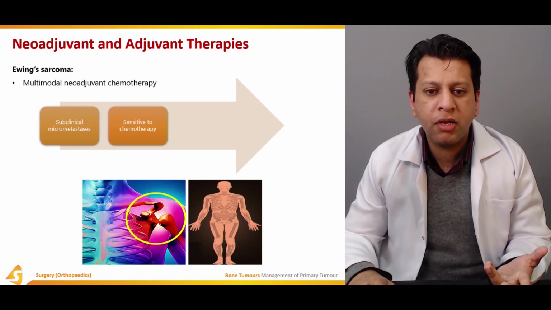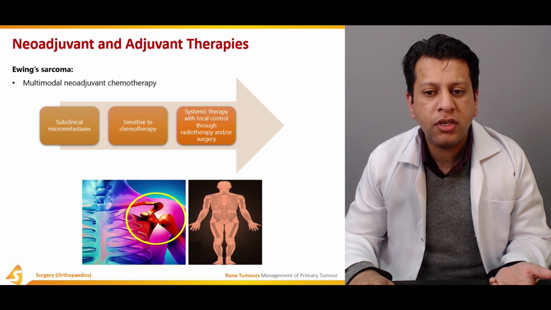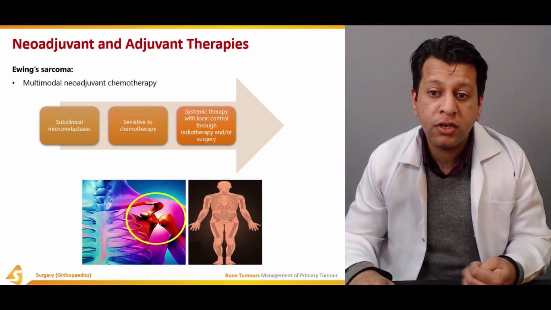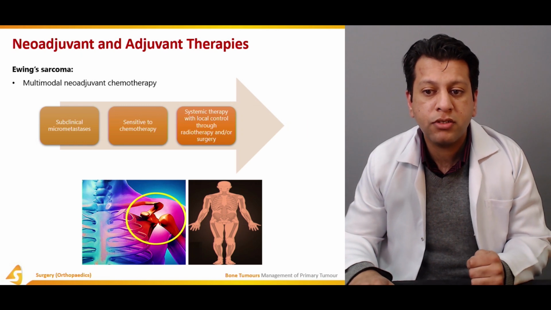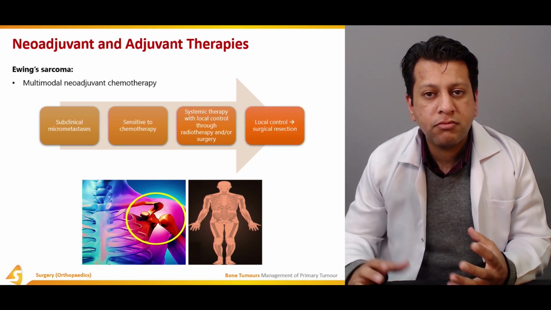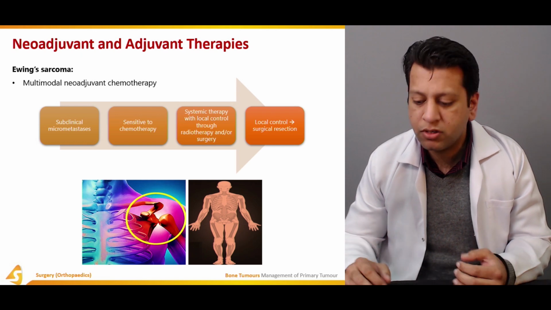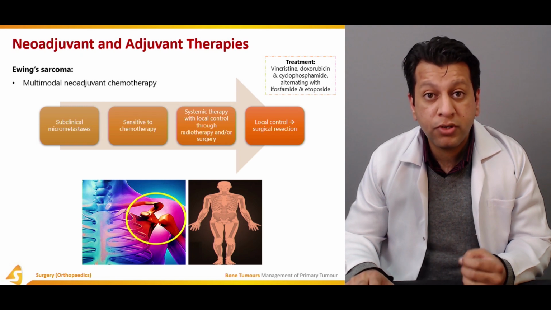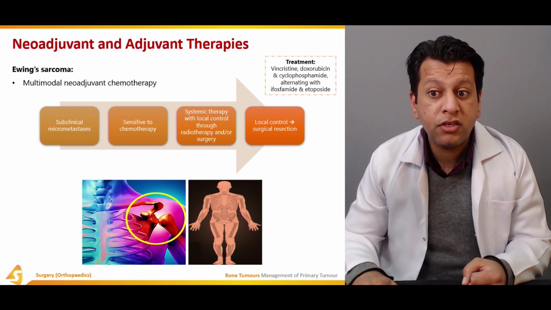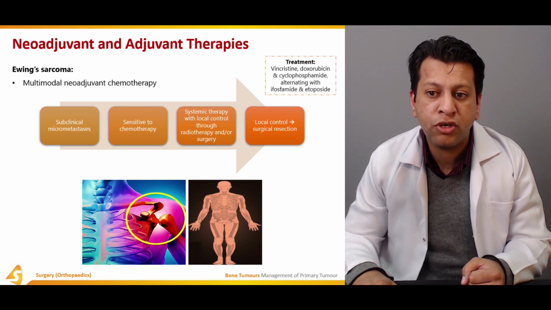As I just told you, we are giving this neoadjuvant chemo to treat basically subclinical macrometastasis, as it is usually sensitive to chemo as well. The systemic theory is combined with local control through radiotherapy and surgery. And if it's involving the knee, you have to resect it out so that local control is actually achieved. The most common drugs used are vincristine, doxorubicin, cyclophosphamide, alternating ifosfamide, and etoposide.